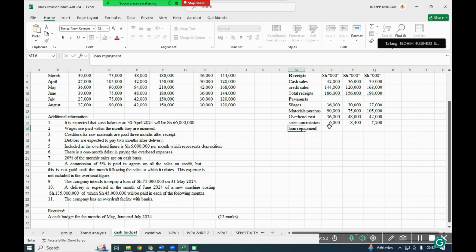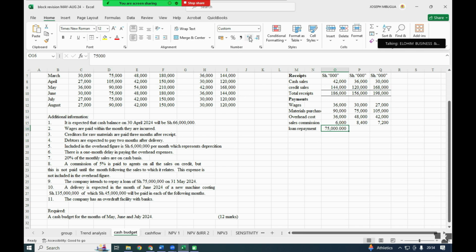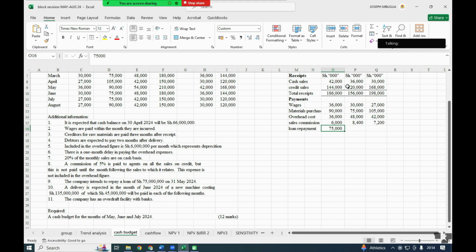So we intend to make a repayment of 75 million in that particular month. Yeah, that month.